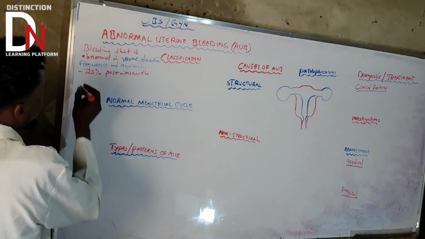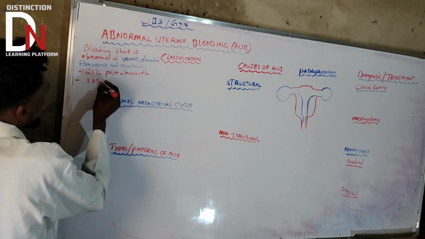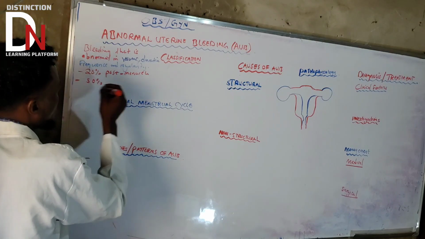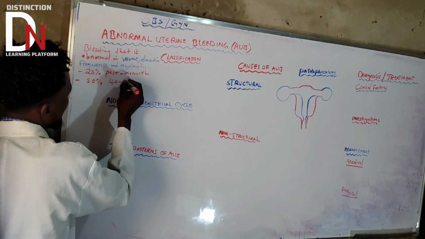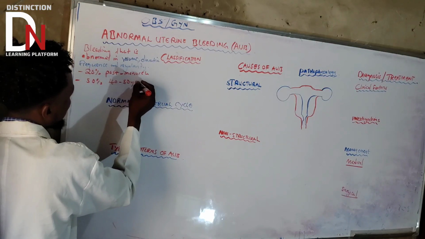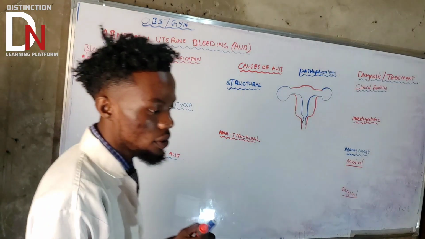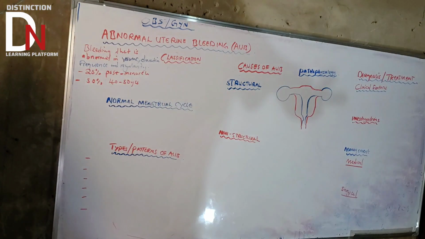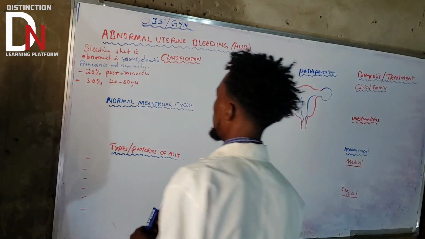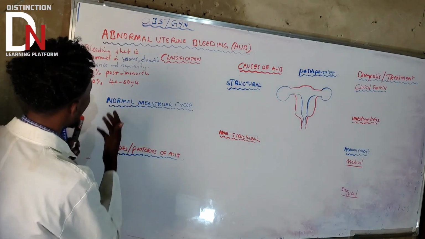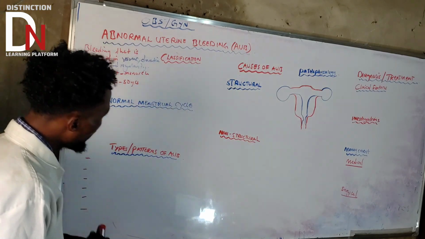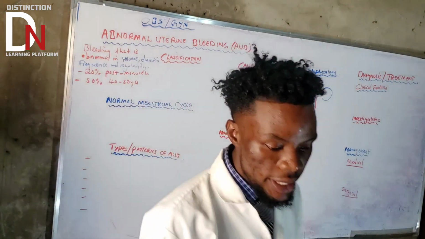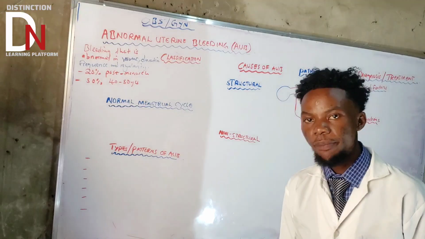What else? We said that also 50% of patients, with the age of 40 to 50 years, are going to experience AUB as well.